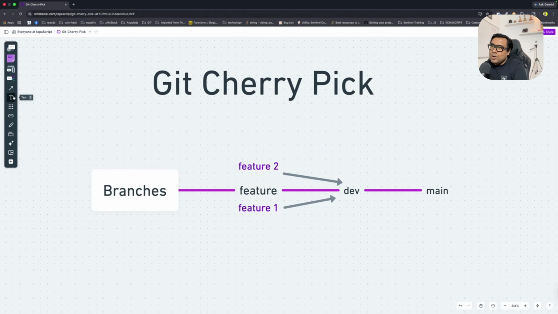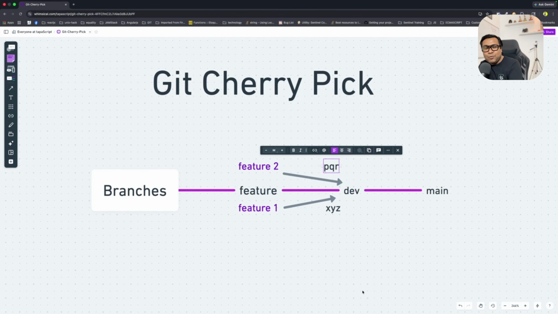Now let's put one more thing into perspective. The way that feature 1 got merged to dev with a commit, each commit on Git will have a unique commit number, commit ID, or commit hash. Let's call it XYZ commit. And my friend's commit hash PQR. So now dev has both the commits, XYZ and PQR. So far, so good. No confusion.